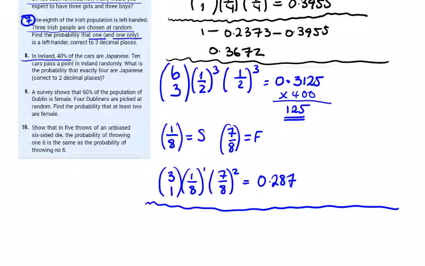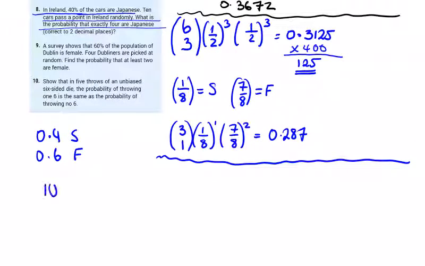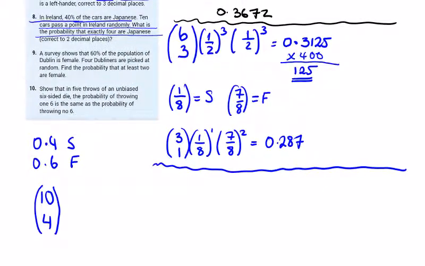In Ireland, 40% of the cars are Japanese. So we'll go for 0.4 as success and 0.6 as failure. 10 cars pass a point in Ireland randomly. What's the probability that exactly 4 are Japanese? So 10 pass, and we want exactly 4. So how many times does 4 occur out of 10? Japanese is success. So 10 choose 4 by 0.4 to the power of 4 by 0.6 to the power of 6. That's going to give me 0.25.